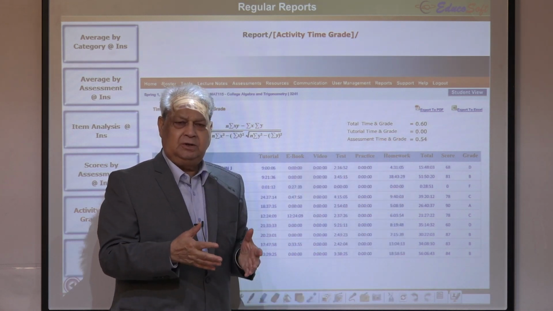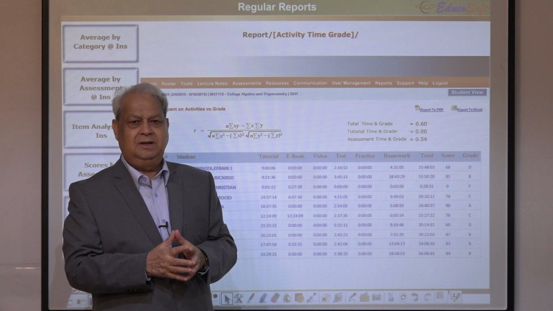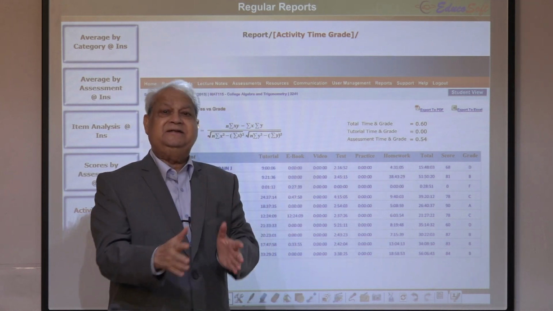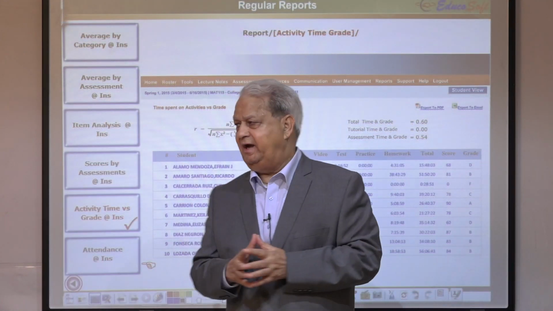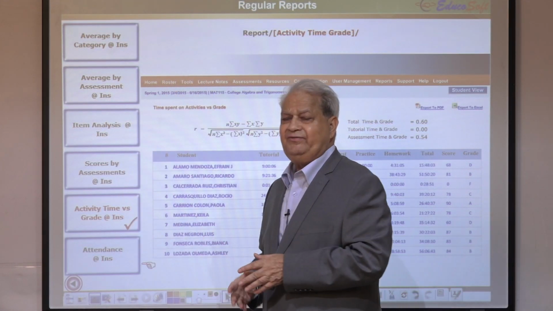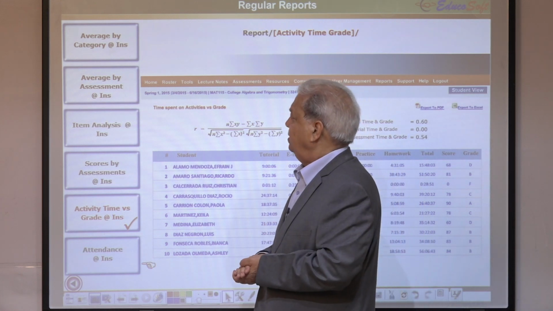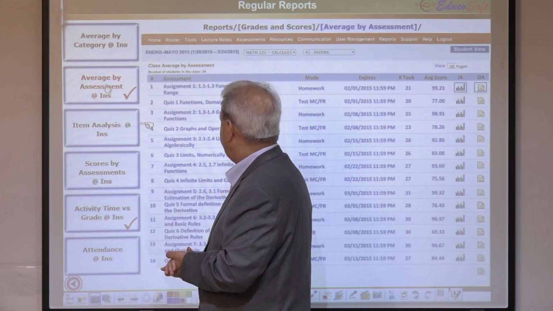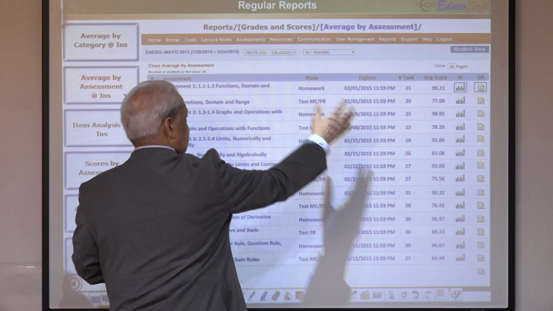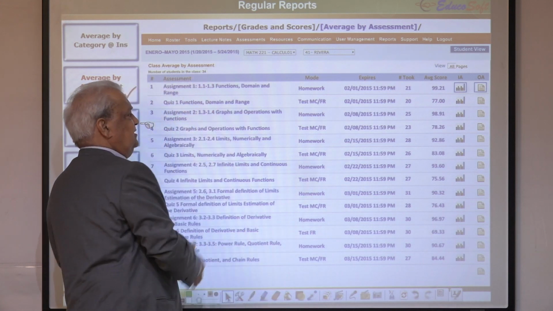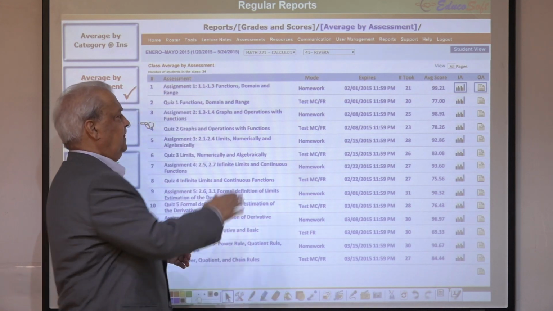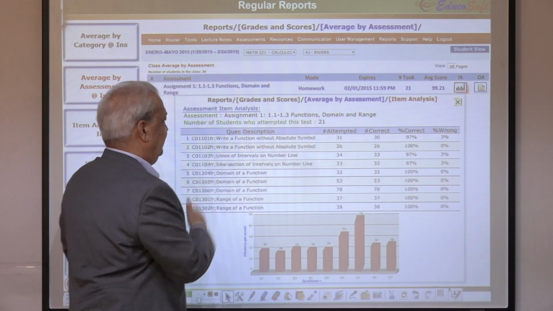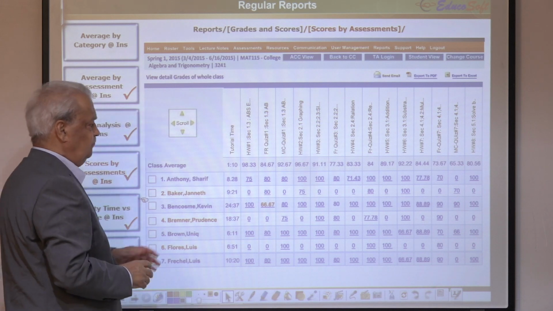That shows that by and large, the more they study online, the better their grade will be. You have several kinds of reports that we have already created. First of all, average by assessment. All the assessments, each and every assessment that the student has taken, their homework, average score this much. You can see the item analysis of that homework. Our score by assessment.